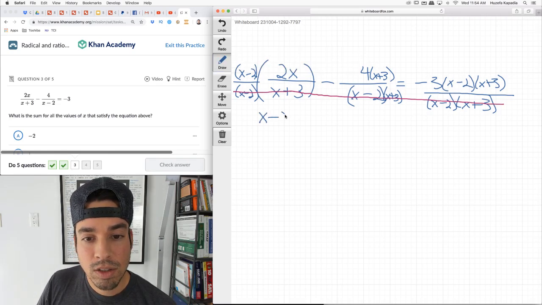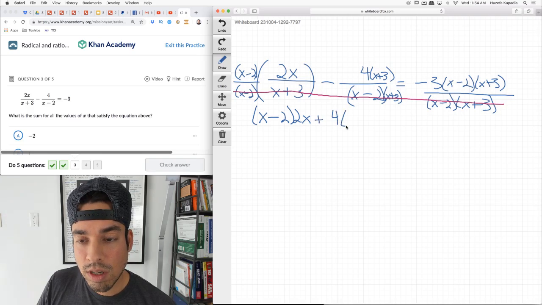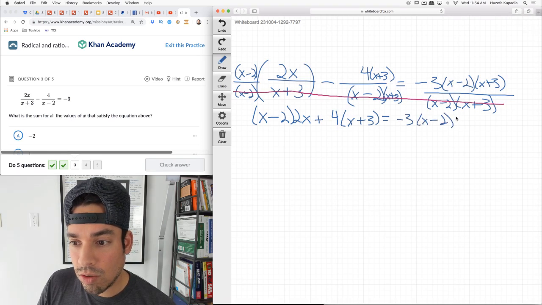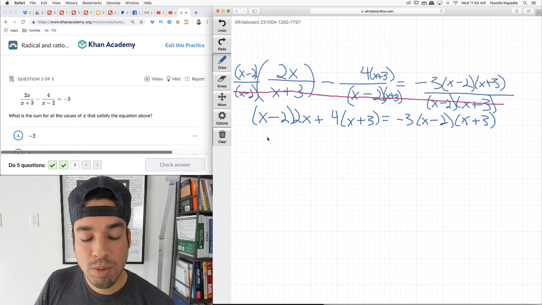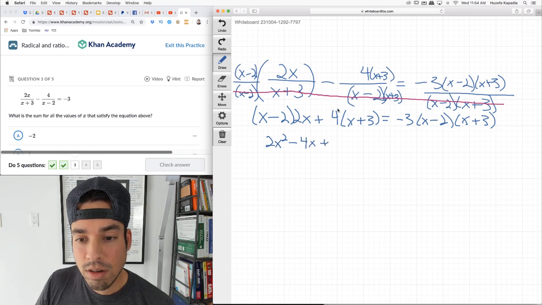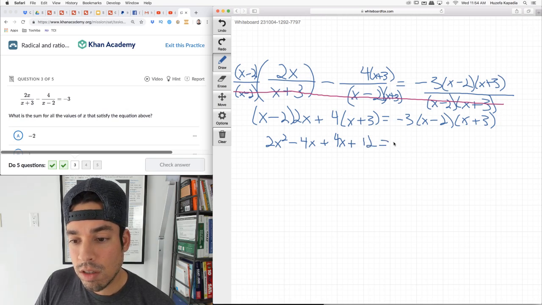Now I have x minus 2 times 2x plus 4 times x plus 3 equals -3 times x minus 2 times x plus 3. All right. Now let's distribute. 2x multiplies and gives me 2x squared minus 4x plus 4 distributes, and we get 4x plus 12 equals, this is a little trickier.